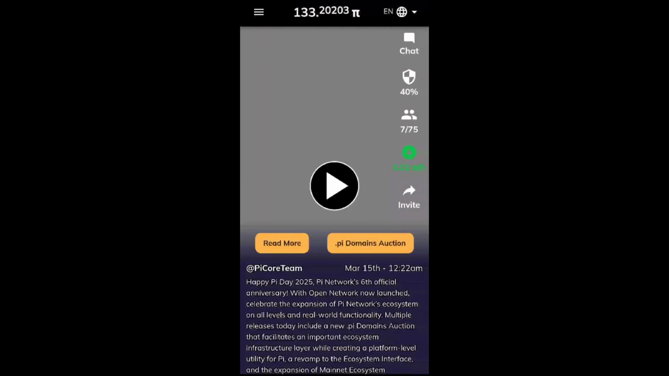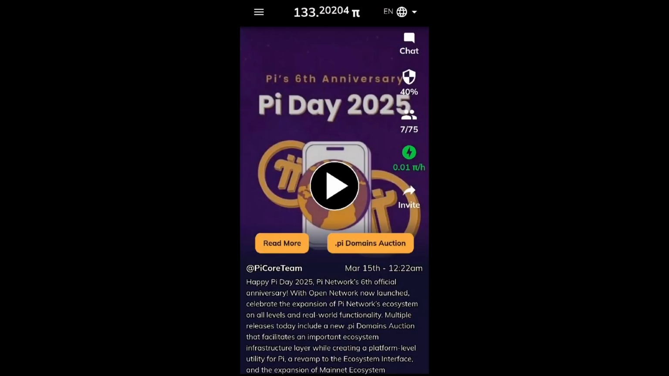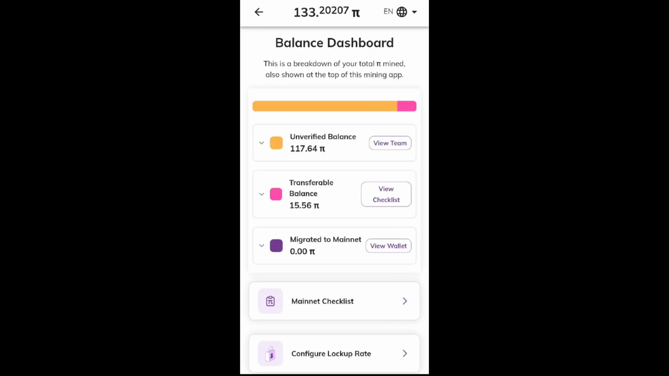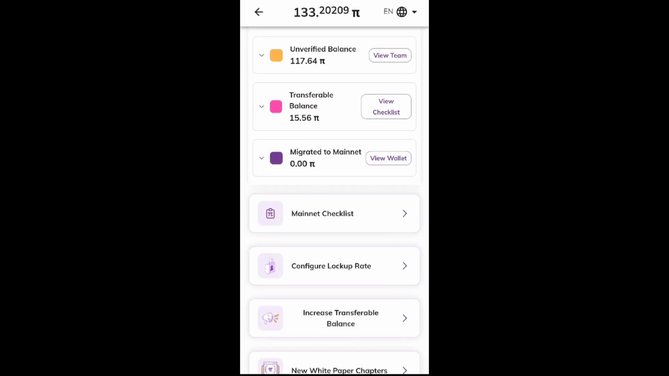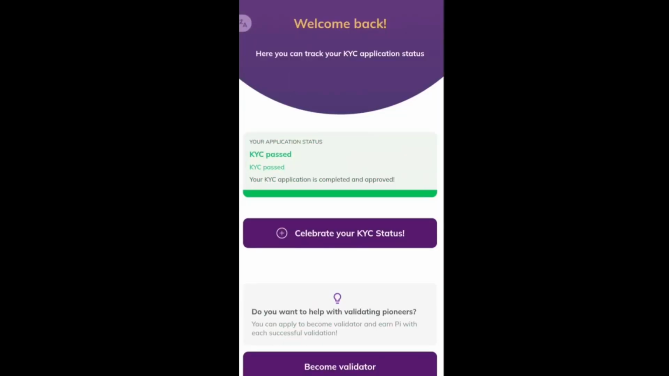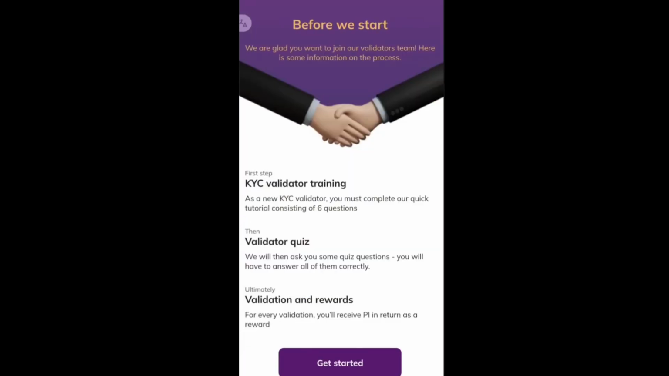Now come to your Pi application and click on this three-line option. Here, click on the second option called mainnet. Click on the mainnet checklist. Now click on submit your KYC application, and you'll get an option called become validator. Click on this. In the next step, it will ask you a few questions, so you should answer all of that correctly. To start, click on get started.